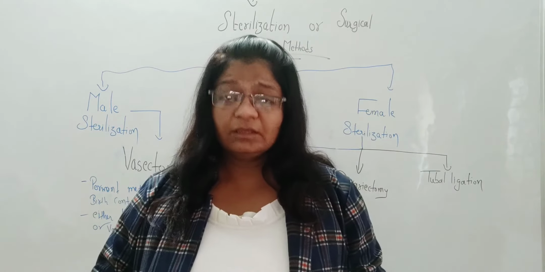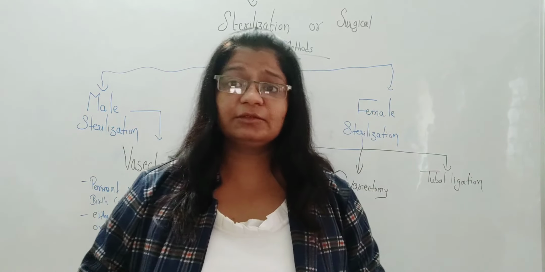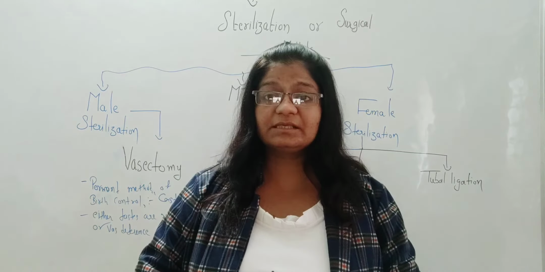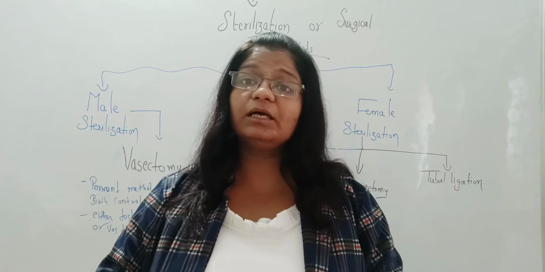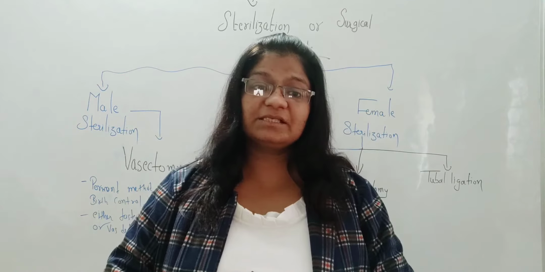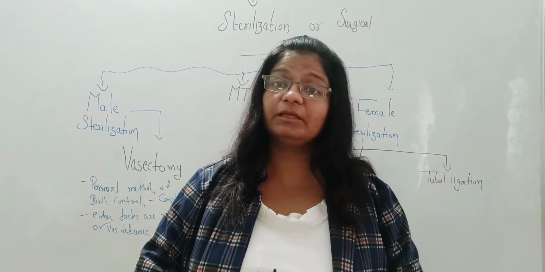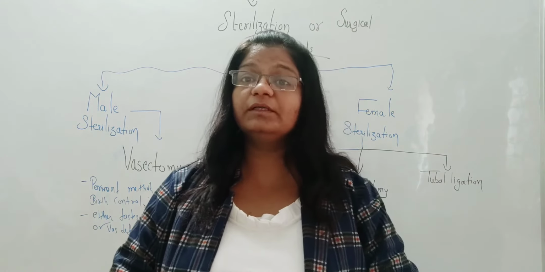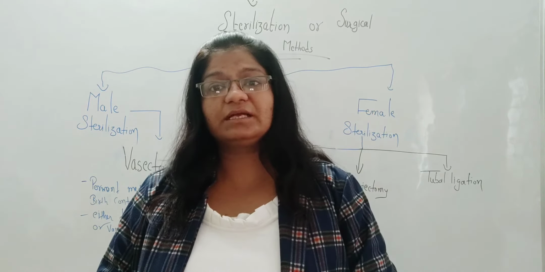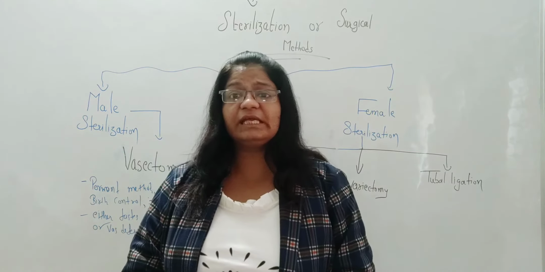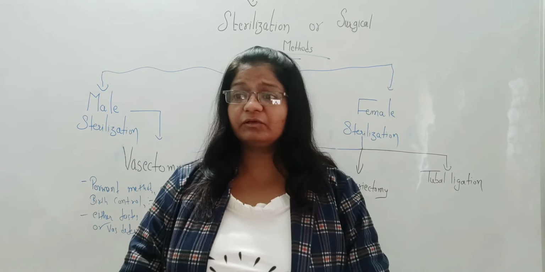It's really embarrassing to tell you, around one fifth of pregnancies are terminated all around the world. That means 40 to 50 million MTPs are performed in a year all over the world, which shows how irresponsible we are.